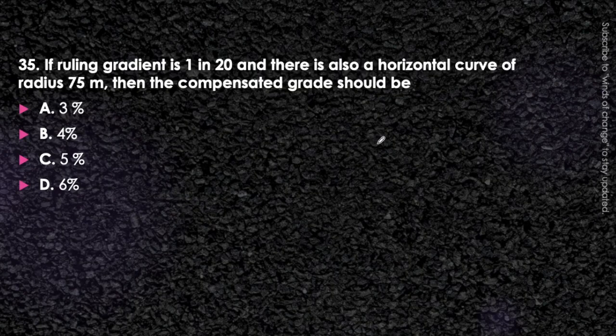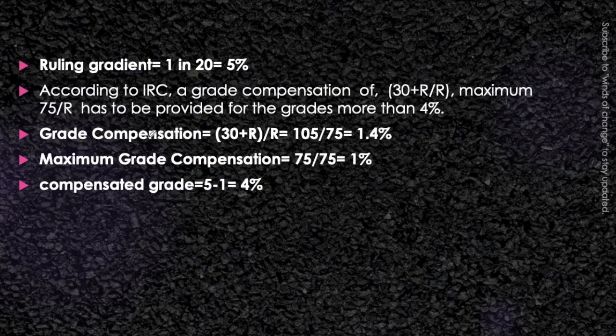Next question. If the ruling gradient is 1 in 20 and there is also a horizontal curve of radius 75 meter, then the compensated grade should be 3%, 4%, 5% or 6%. What is the criteria for grade compensation? Can you recall it? Just think about it and you can solve it. I'm telling you how to solve it. The answer will be 4%, and let's find out how it is obtained.